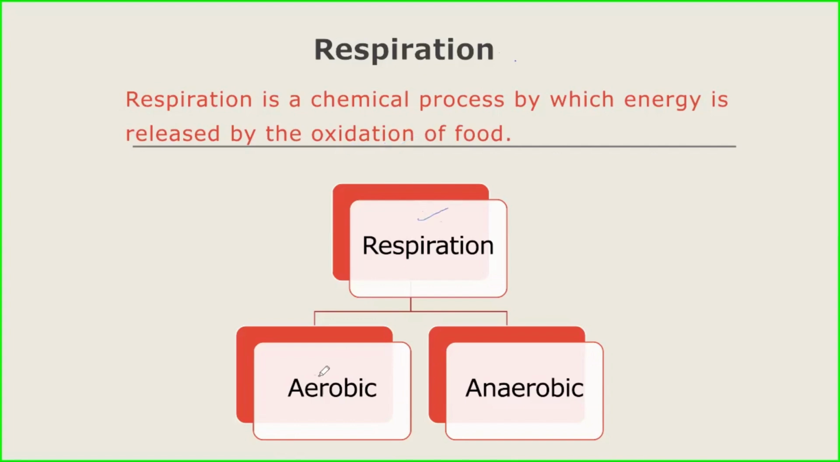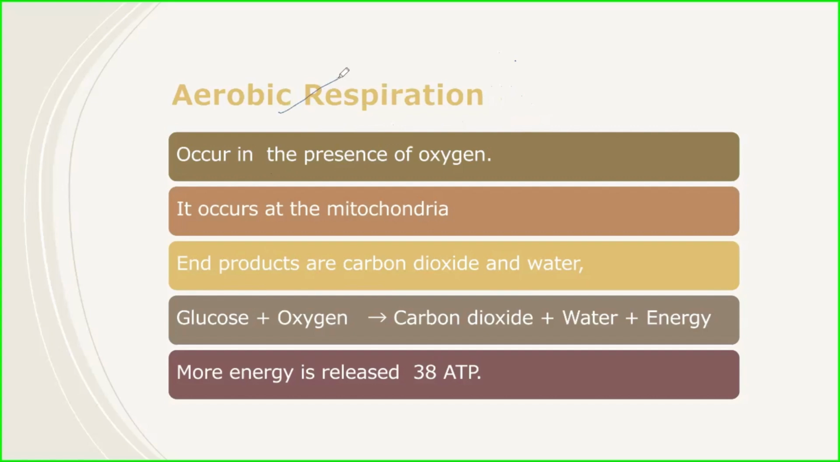Respiration is of two types: aerobic respiration and anaerobic respiration. What is aerobic respiration? Respiration that occurs in the presence of oxygen is called aerobic respiration. The organisms that need oxygen for the oxidation of food are called aerobes. It occurs in the mitochondria, and the products of aerobic respiration are carbon dioxide and water.